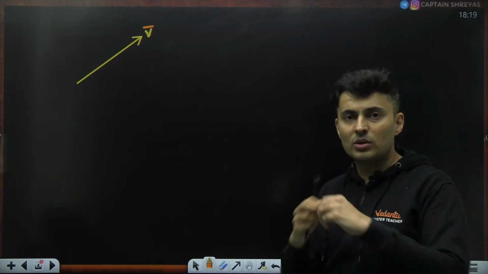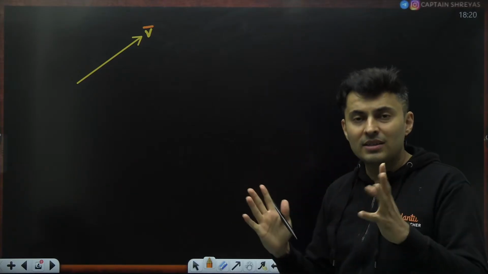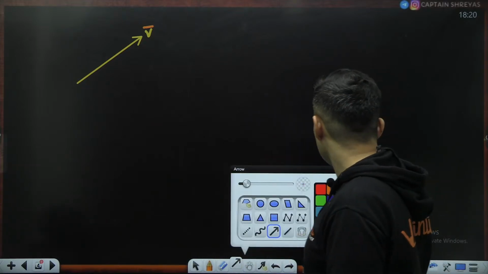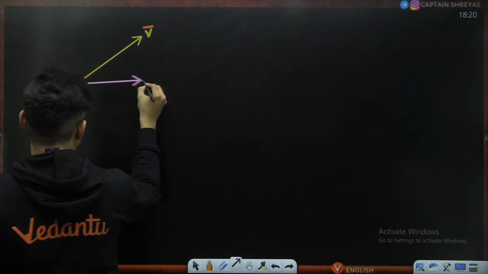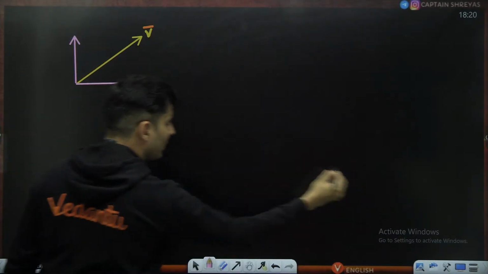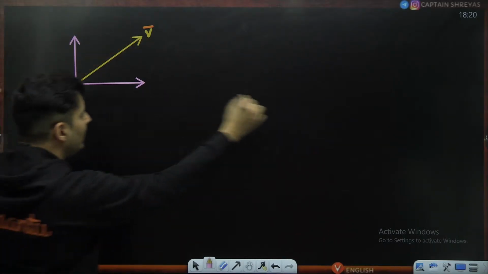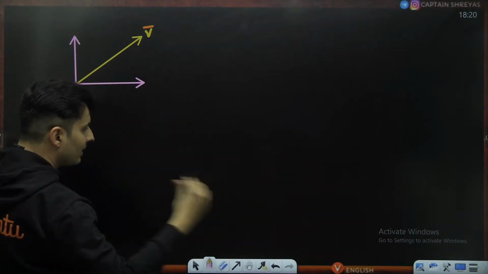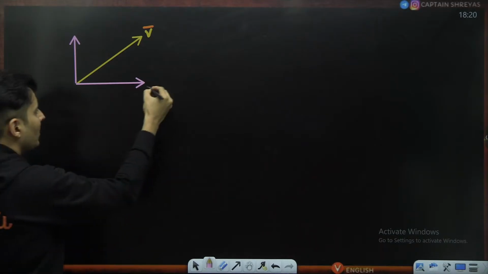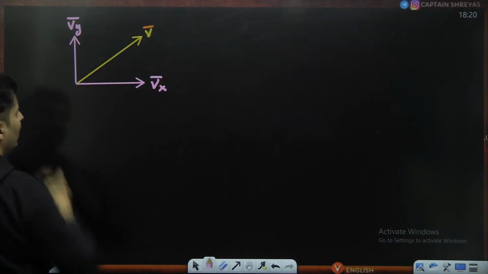So it's always better to split up any vector which is at an angle into two parts which are mutually perpendicular to each other, which we call the components. So the components of a vector, my dear warriors, if you have any vector, I can split it along the x-axis, y-axis, and even the z-axis. Now this is a two-dimensional figure, so I'm splitting it into two components. This is the x component of it. This is obviously the y component of it.